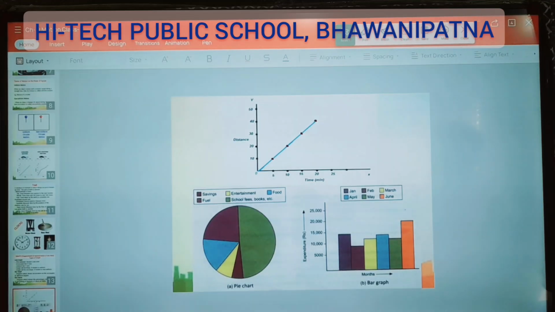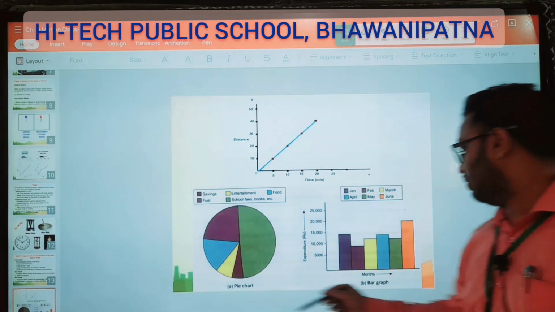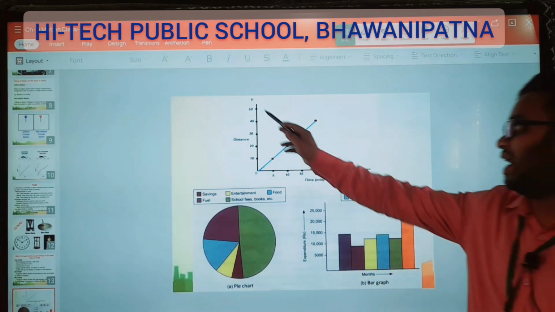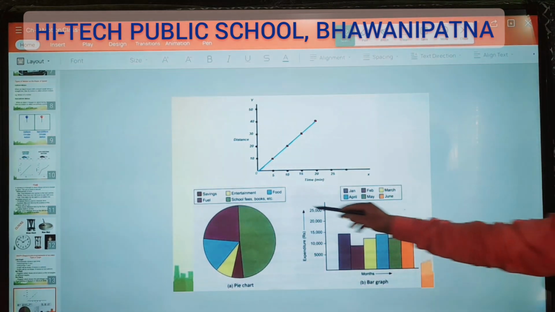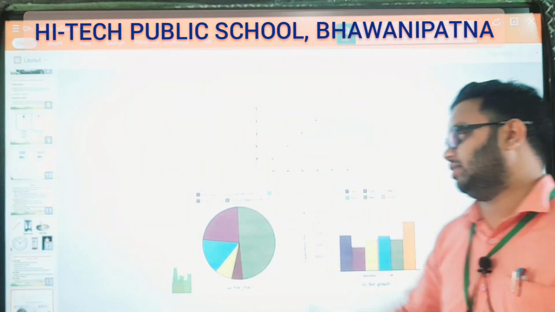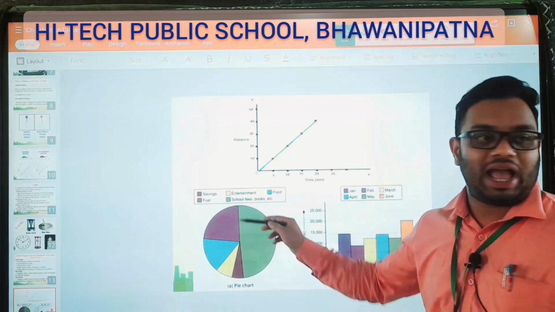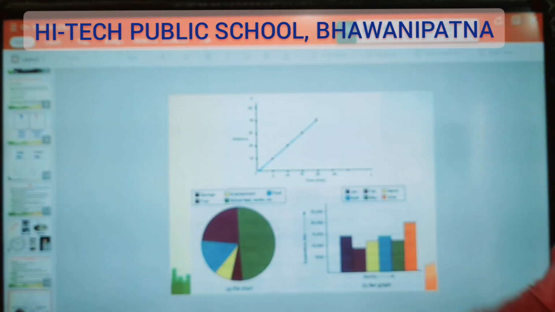You see, it is a pie chart. This one is a bar graph. Then it is a line graph. And down there in the graph, this one is the y-axis, x-axis. Here 0 is the origin. And here it is 360 degrees, and according to 360 degrees we are dividing it.